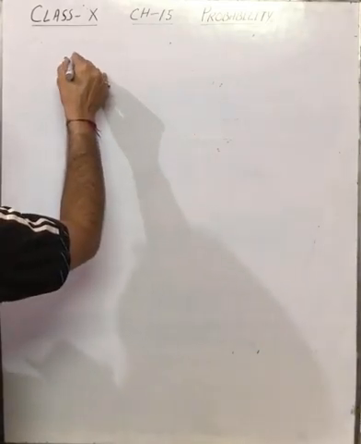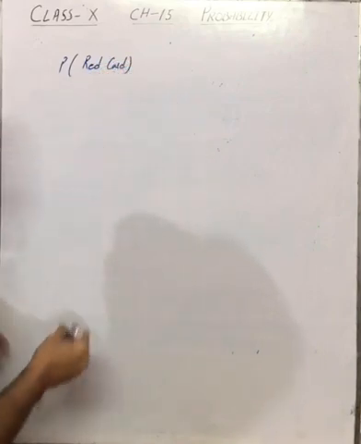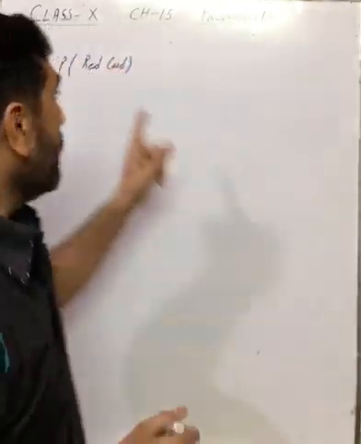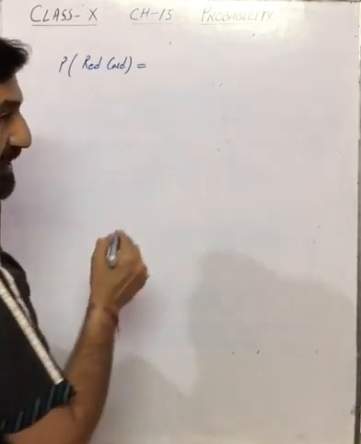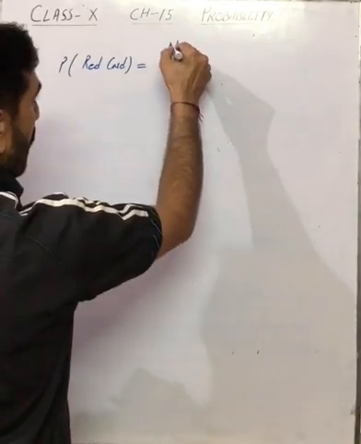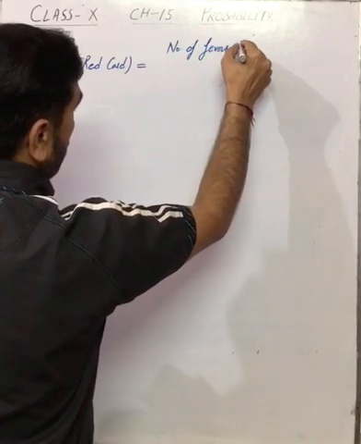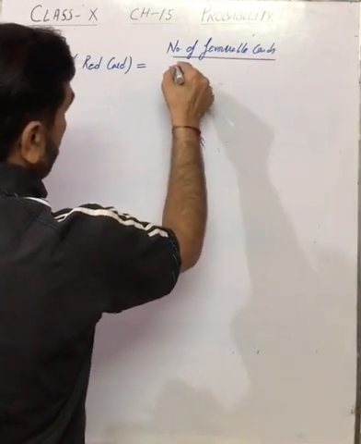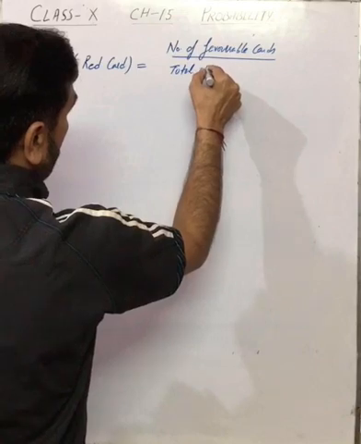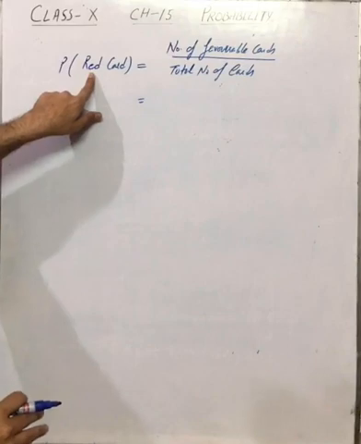Now suppose I need to find the probability of getting a red card. The question is, a card is drawn at random from a pack of 52 cards. Find the probability of getting a red card. Now the formula we discussed related to probability was number of favorable cards divided by total number of cards.